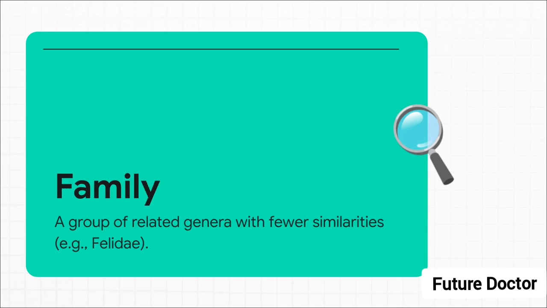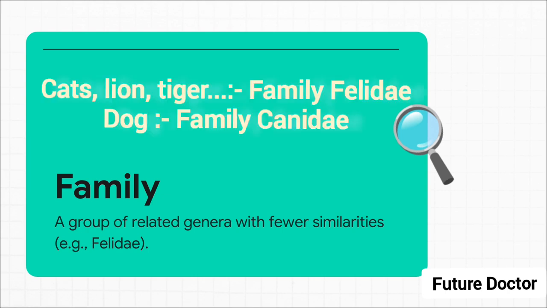Taking another step up, we hit the family rank. A family groups together related genera. But notice, as we move higher, the organisms are going to share fewer and fewer similarities. For instance, the genus Panthera, your lions and tigers, is grouped with the genus Felis, your domestic house cats, into the family Felidae. But dogs, well, they have distinct differences from cats, right? So they get their own separate family, Canidae.